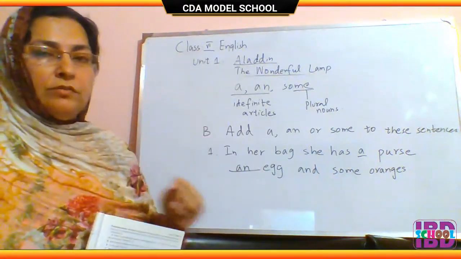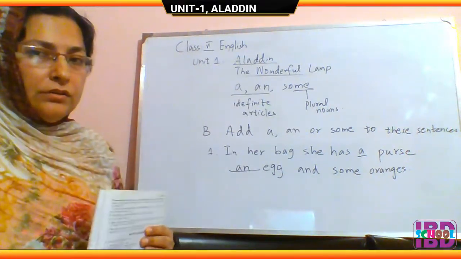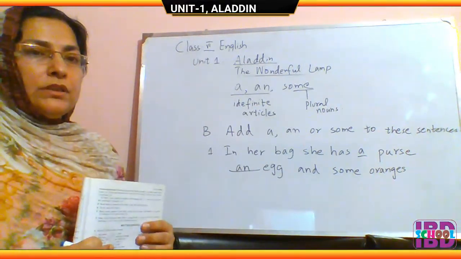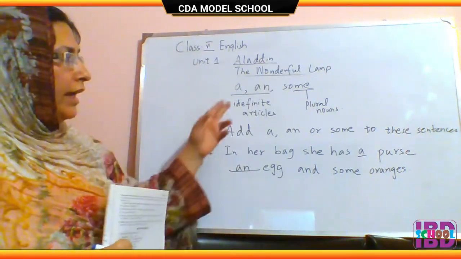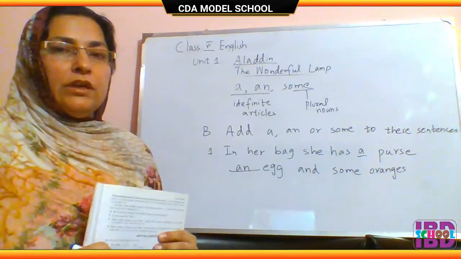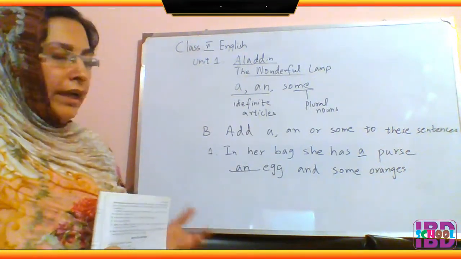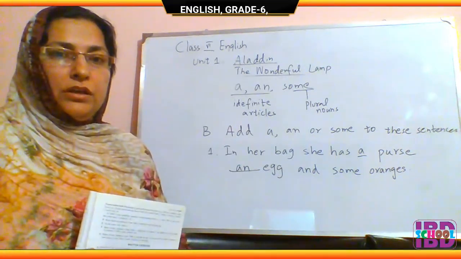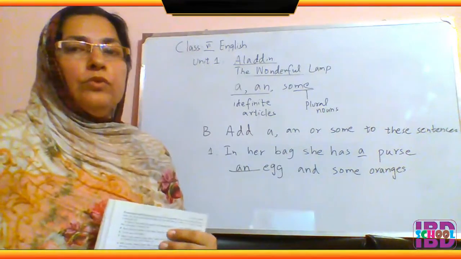A is placed before the nouns which are singular and give consonant sounds. For example, cat, dog, elephant. And an is used before the singular nouns which give you a vowel sound. For example, egg, orange, onion, etc. And some is used before plural nouns.